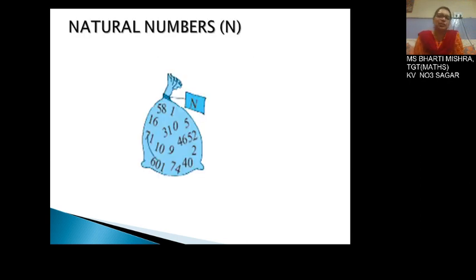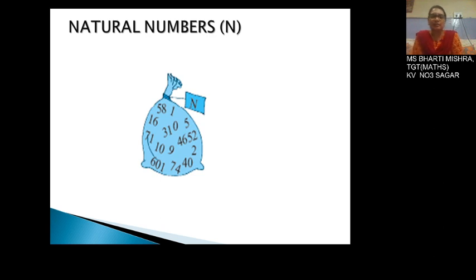Coming to the set of natural numbers, the most comfortable zone for you. If you are asked to write the natural numbers, you start writing 1, 2, 3, 4, 5 and so on.